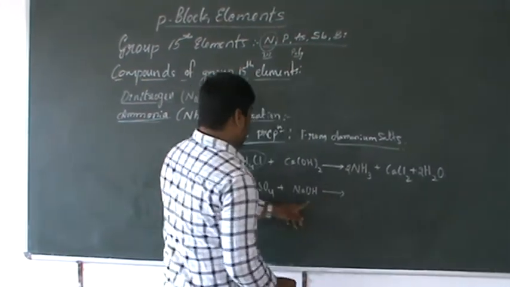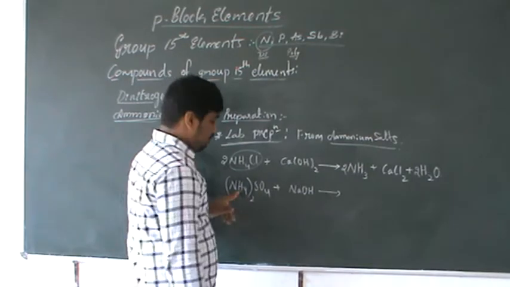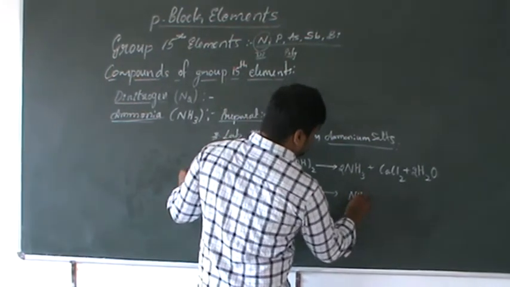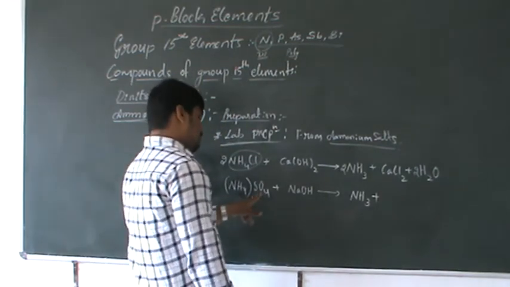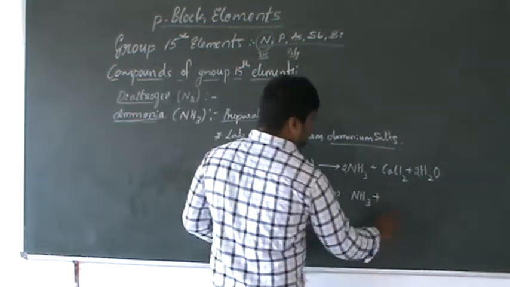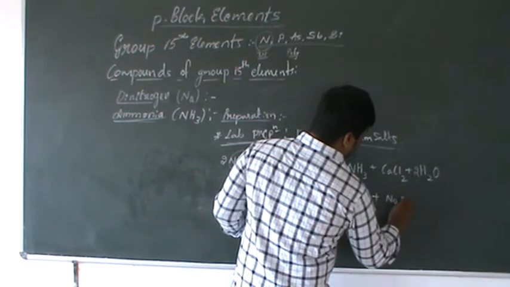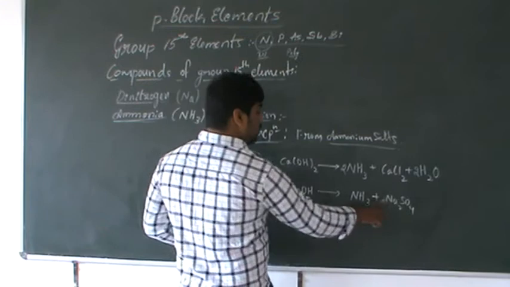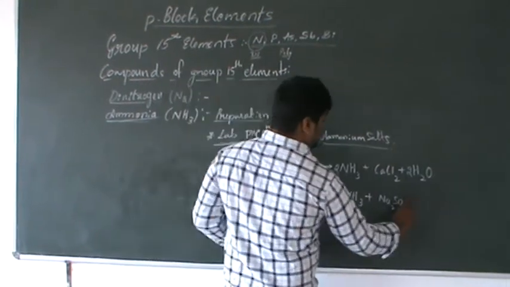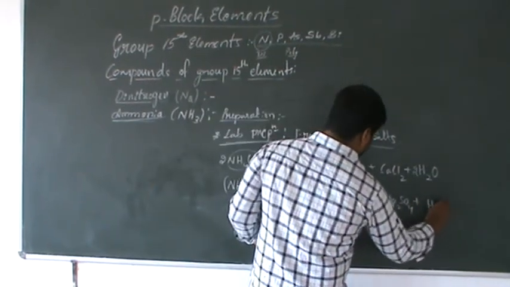When sodium hydroxide is treated with ammonium sulfate, again it gives ammonia. Next, sulfate is there and sodium is there, so therefore sodium sulfate is formed. Sodium sulfate, 2 quantities required because of 2. Next, water, balance the reaction.